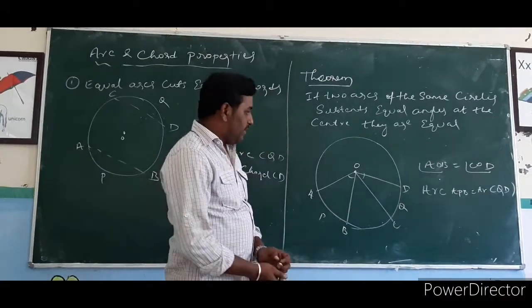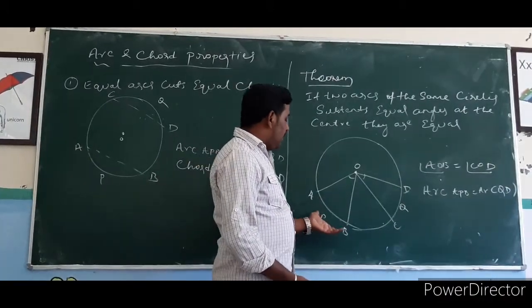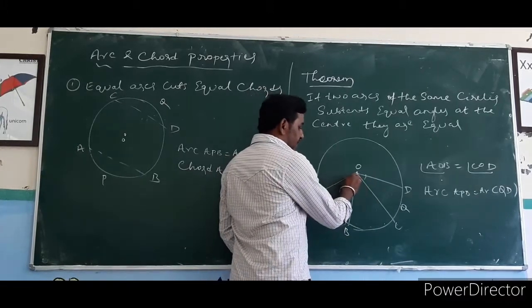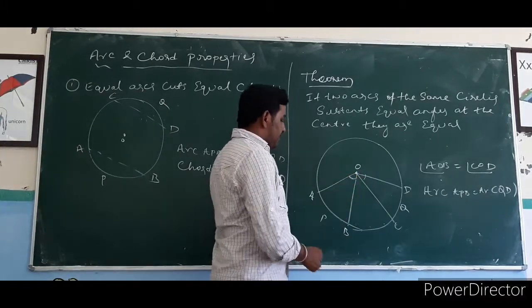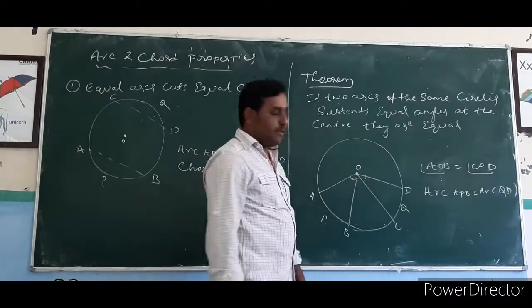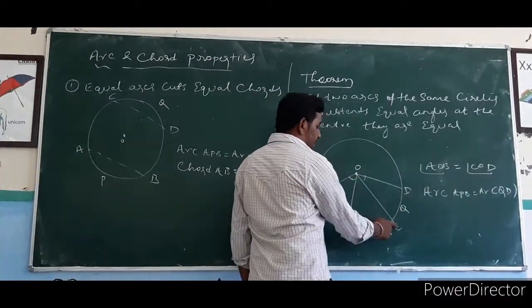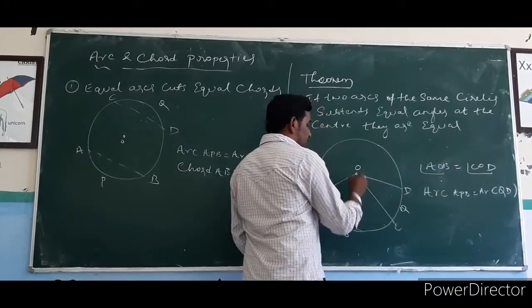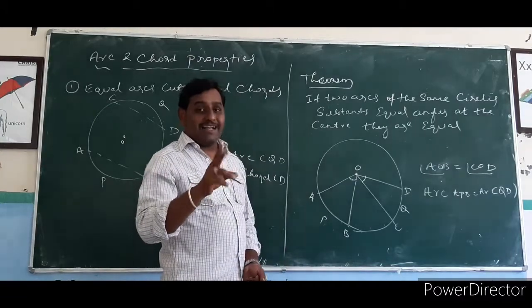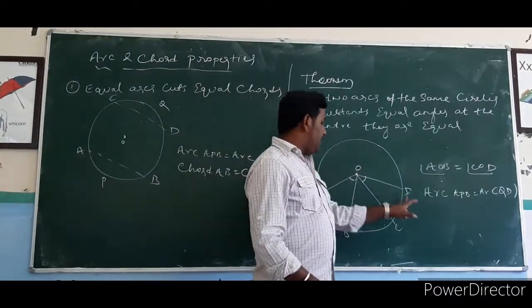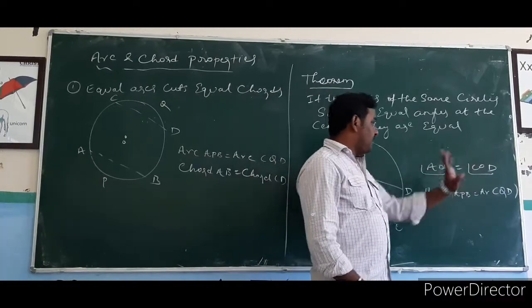The central angle of arc APB is AOB, and the central angle of arc CQD is COD. If both central angles are equal, that is angle AOB equals angle COD,